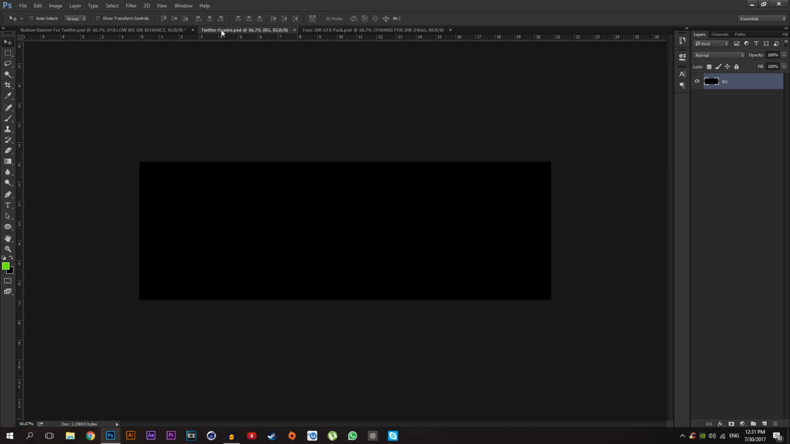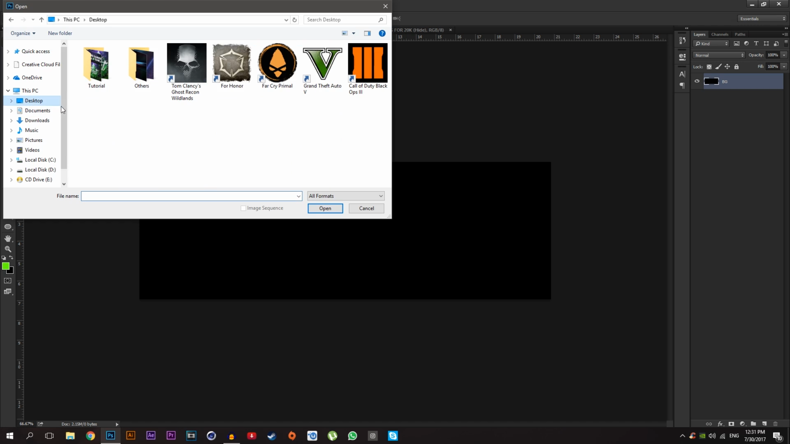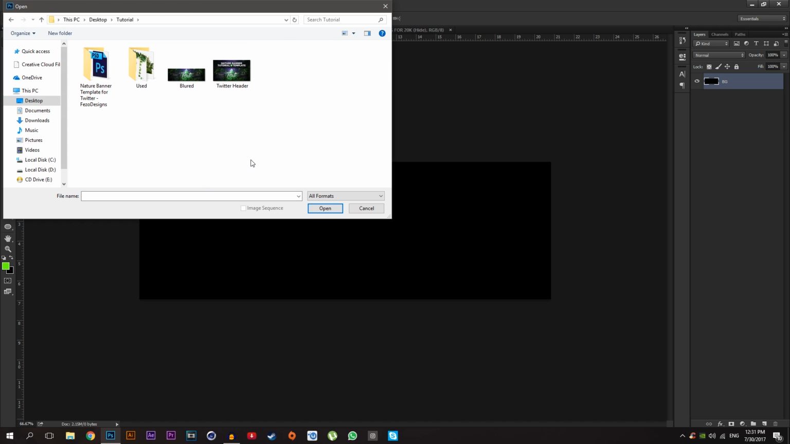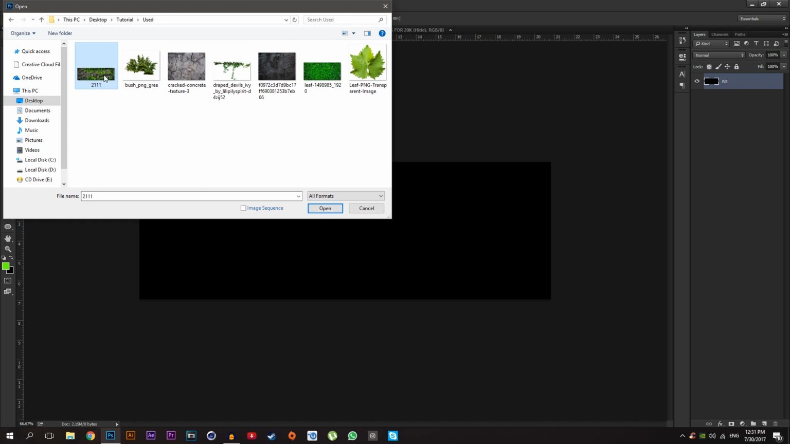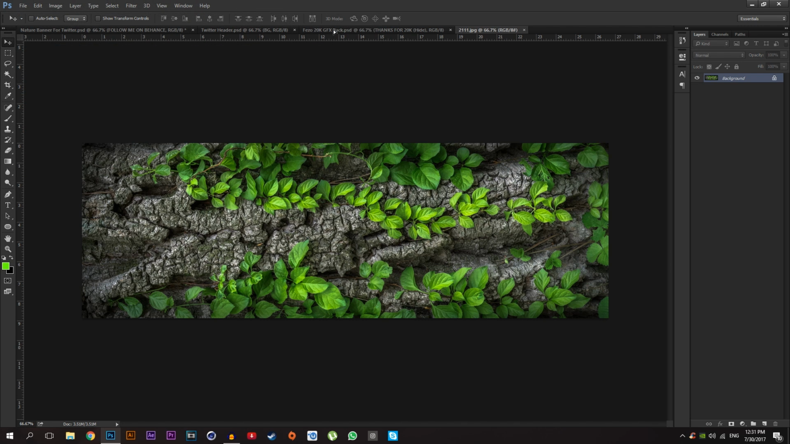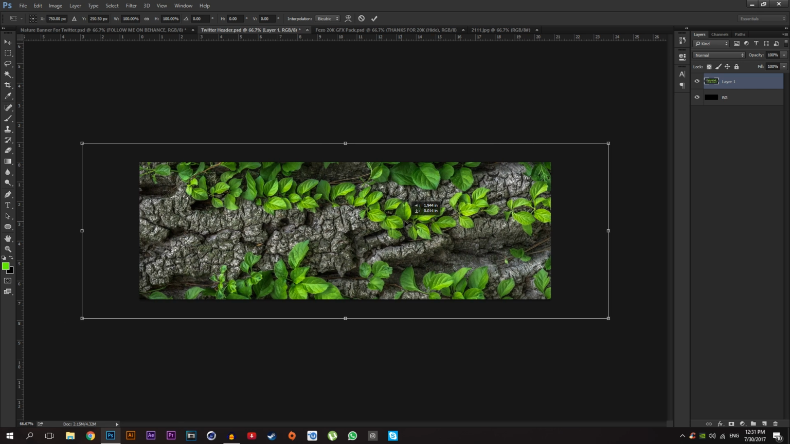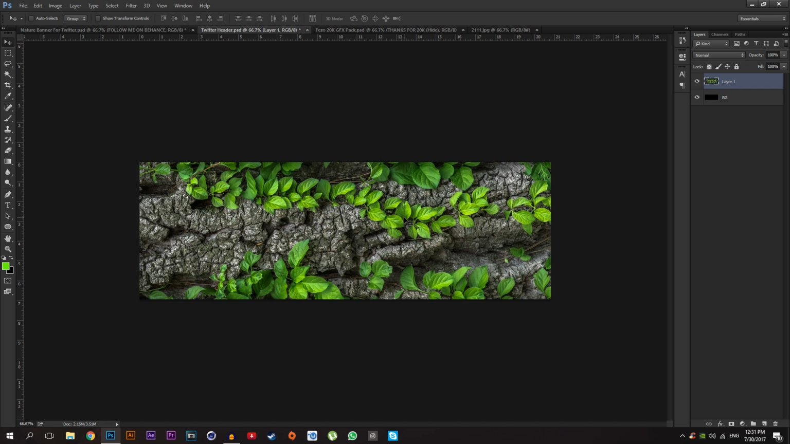So just open the Twitter header or YouTube template, go to file and open this texture. Just double click on it and drag it into your Twitter header, just like that. Just put it right there, just like that.